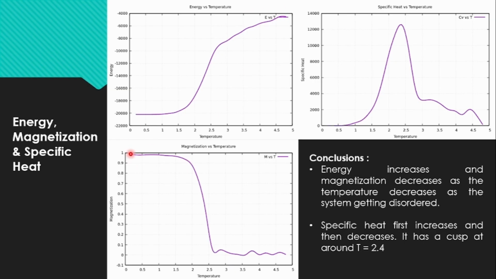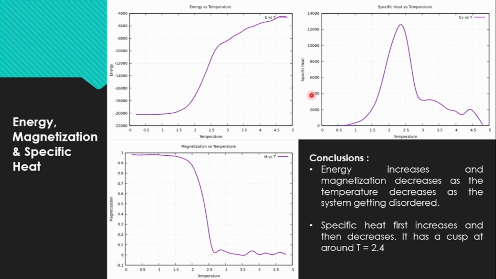In case of magnetization, initially it is nearly 1, that means the system is ordered, all the spins are aligned along the same direction. And similarly after 1.5 and up to 2.5, this magnetization changes rapidly. So that means the critical temperature lies between these two temperatures, as we said before.